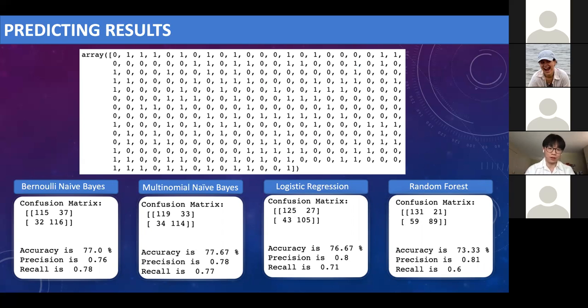I see. And for some of these algorithms where the prediction is a value between 0 and 1, do you use a threshold of a half or something like that to decide if it's positive or negative? No, I didn't use a threshold. I used the algorithm packages from scikit-learn in Python.